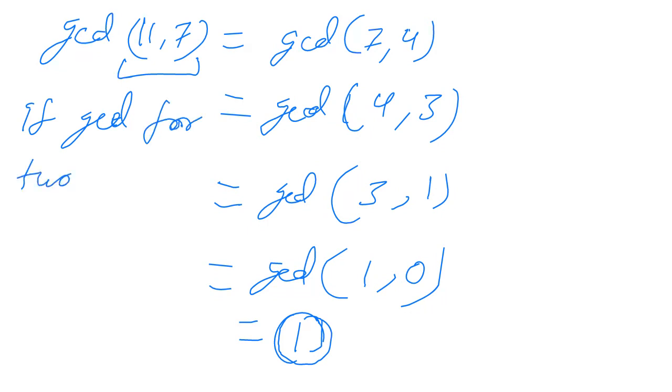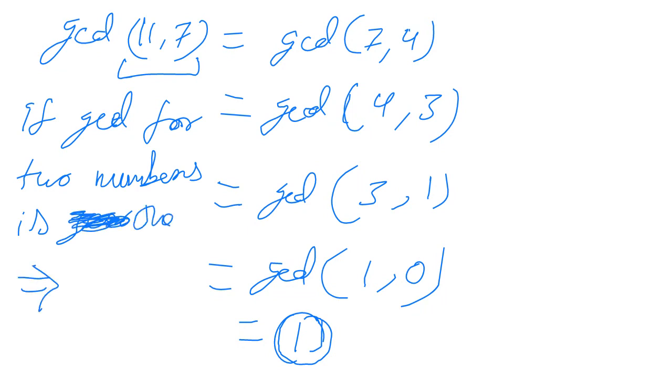If the GCD for two numbers is 1, this implies the numbers are co-prime. Now what is co-prime? Co-primes are those numbers which are prime with respect to each other, which do not have any common divisor.